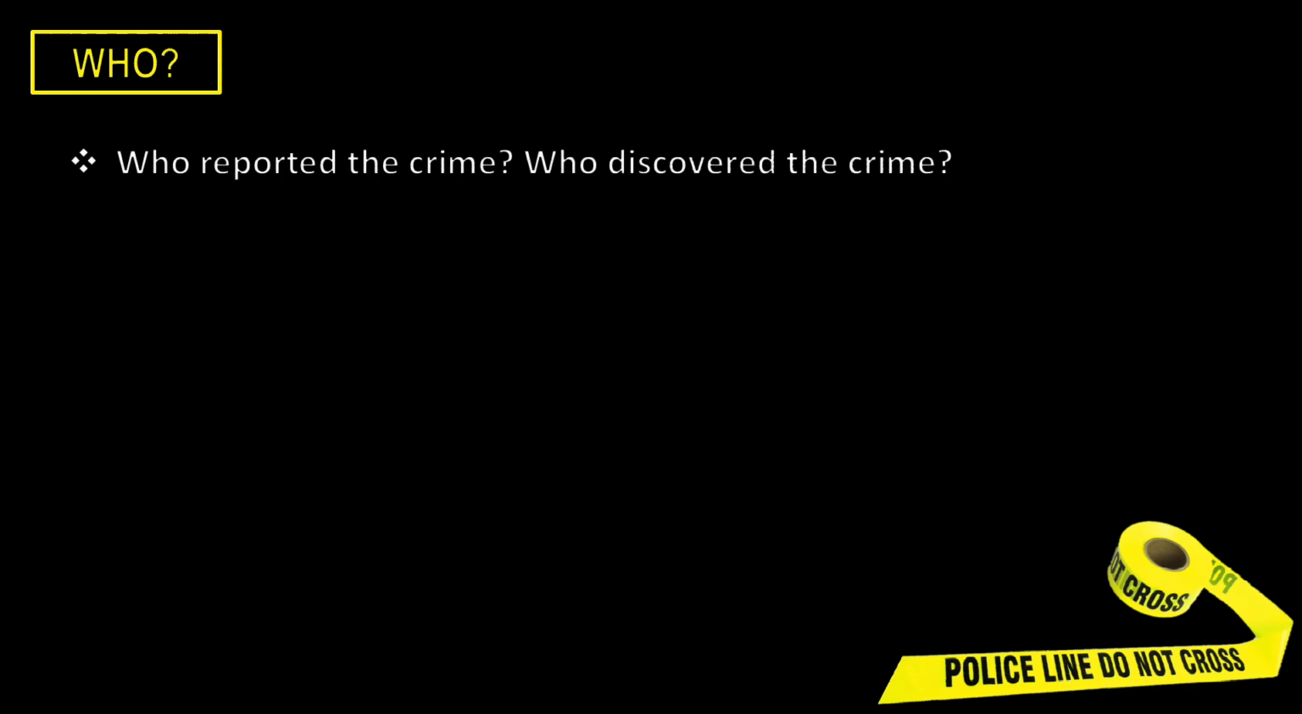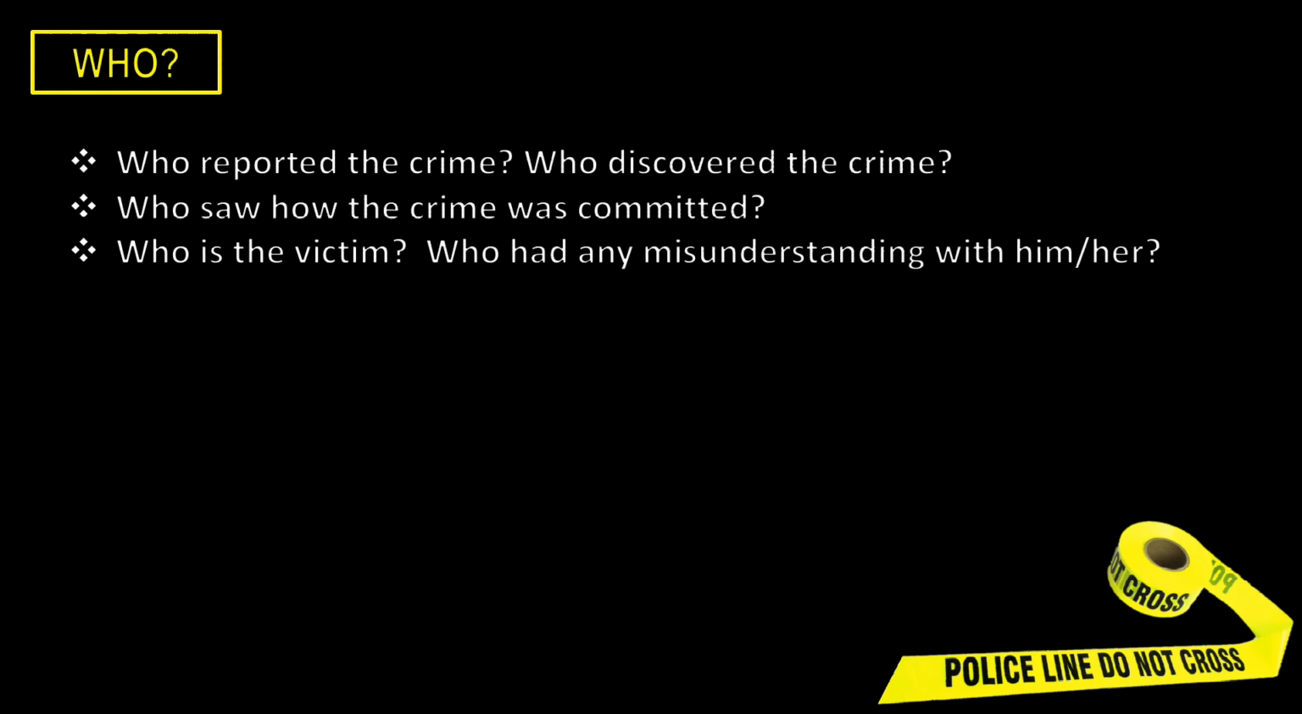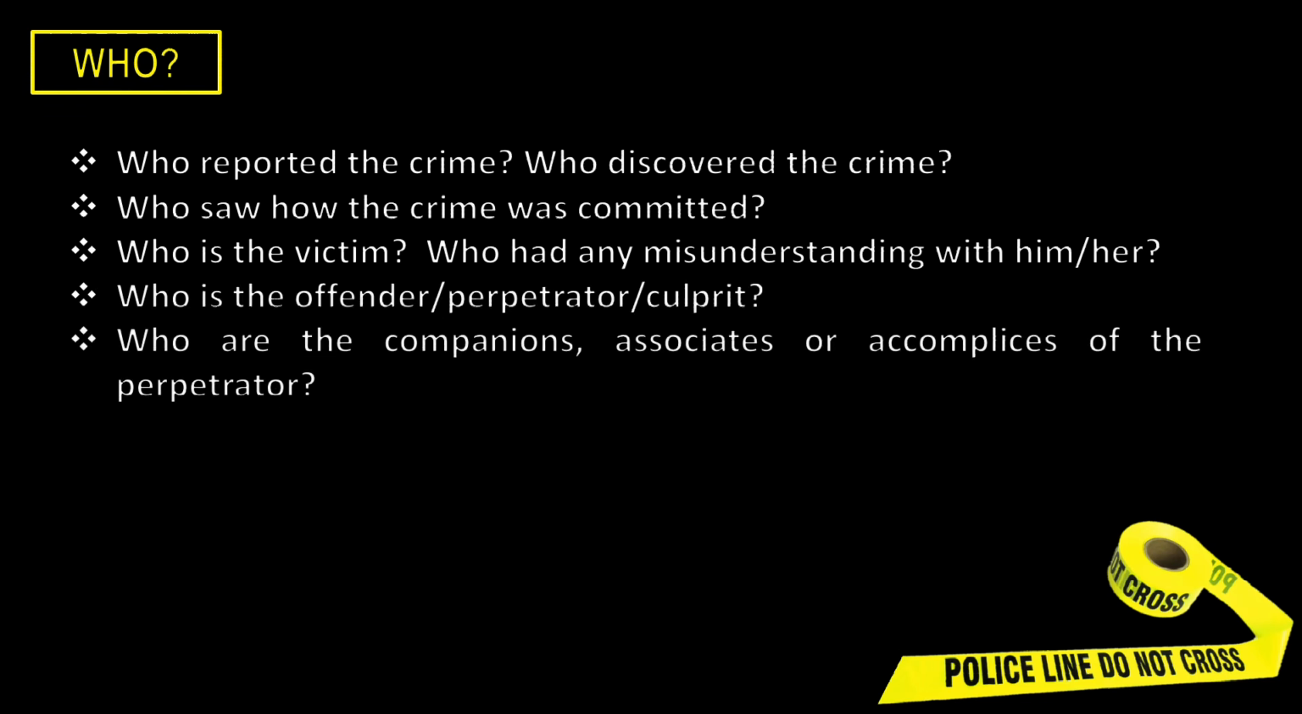So just to give you an idea, ito yung mga specific questions or mga suggested questions na maaari nating itanong in the 5W and 1H. So for who, pwede nating itanong dito is who reported the crime and who discovered the crime, who saw how the crime was committed, who is the victim, who had any misunderstanding with him or her, who is the offender, perpetrator, or culprit, who are the companions, associates, or accomplices of the perpetrator.